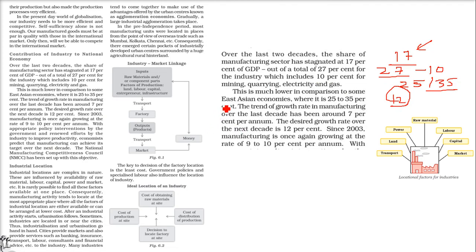Now, industrial location. Whenever we are discussing an industry, we need to have certain factors in our mind: where the factory is going to be, what factory it is going to be, and how it has to be executed, planned, or established. There are certain factors we call industrial location. Whenever we talk about the location of an industry, it depends on certain factors, that is, where we have to put this industry.